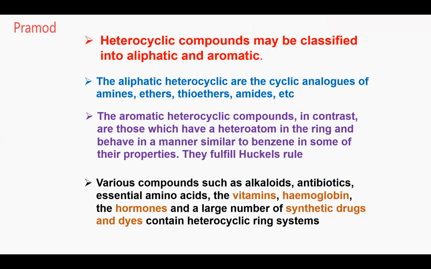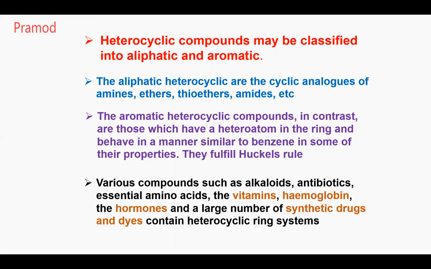Heterocyclic compounds can be classified as aliphatic, that is alicyclic, and aromatic, meaning saturated and unsaturated heterocyclics. Saturated means there are single bonds, no double bonds. Aromatic means there is unsaturation present in the ring.